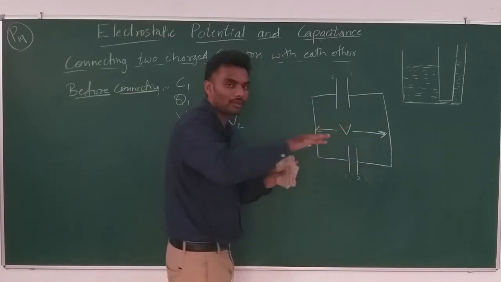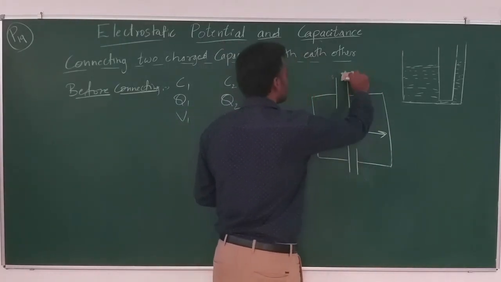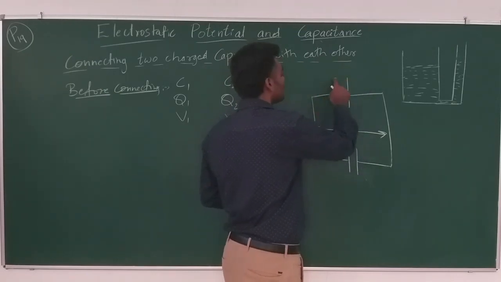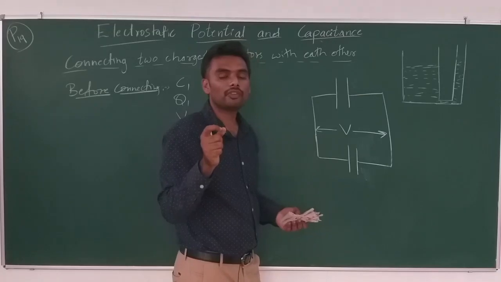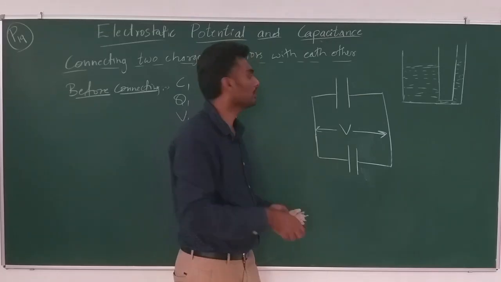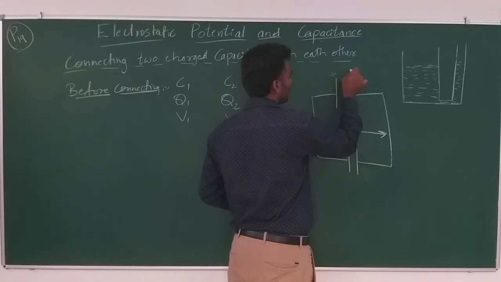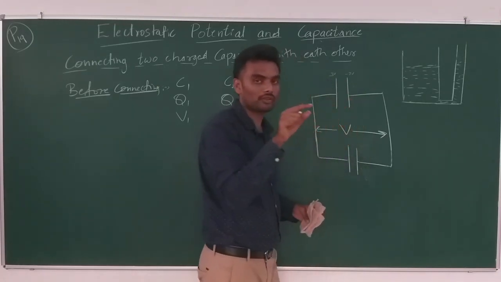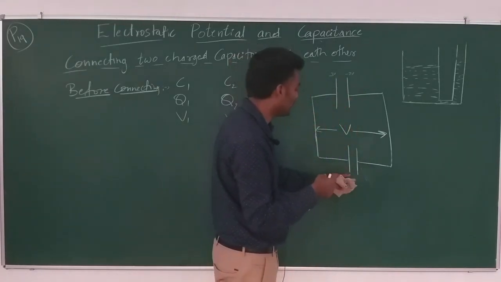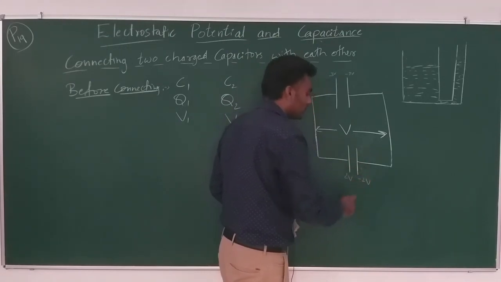See, this is difficult because it's an assumption that I am taking. The previous one, the capacitor C1, is charged to say 6 volts. So I'll take this as 3 and this as minus 3 volts. Okay, this plate 3 volts, this plate minus 3 volts, and hence the potential difference between these two plates is 6 volts. And say this is charged to 4 volts. So this will be 2 volts, this will be minus 2 volts.